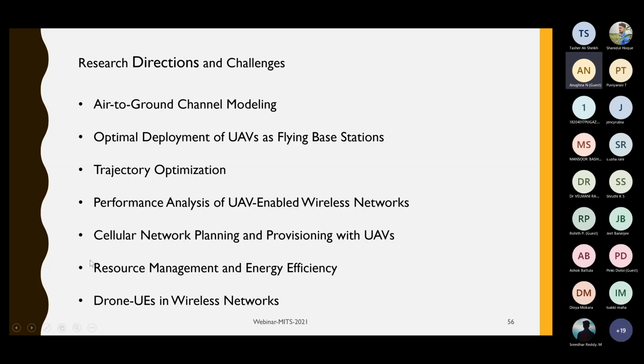Resource management and energy efficiency is always a problem in terrestrial communication, also in present day communication. You have to have minimum energy communication, and UAVs are energy limited devices, so you have to be very careful whenever we are working with UAVs, right?